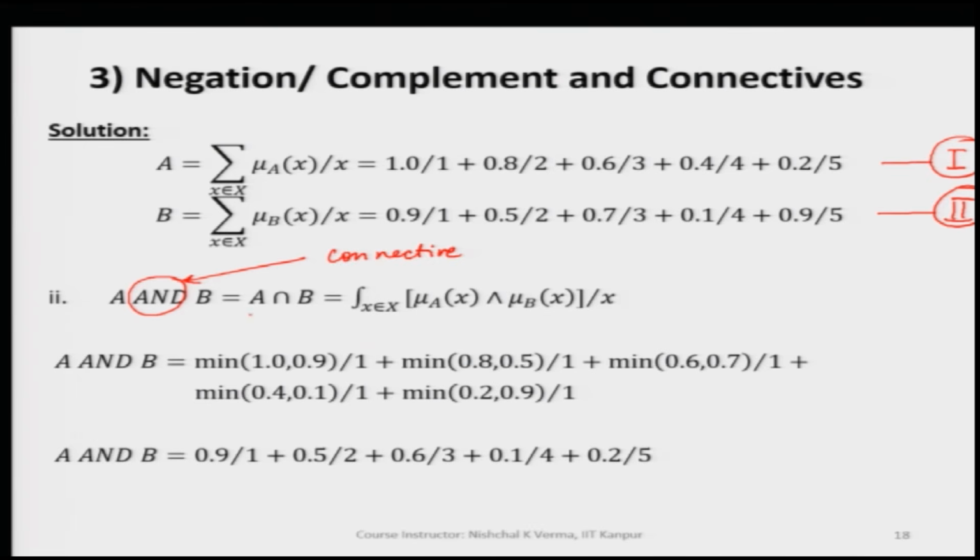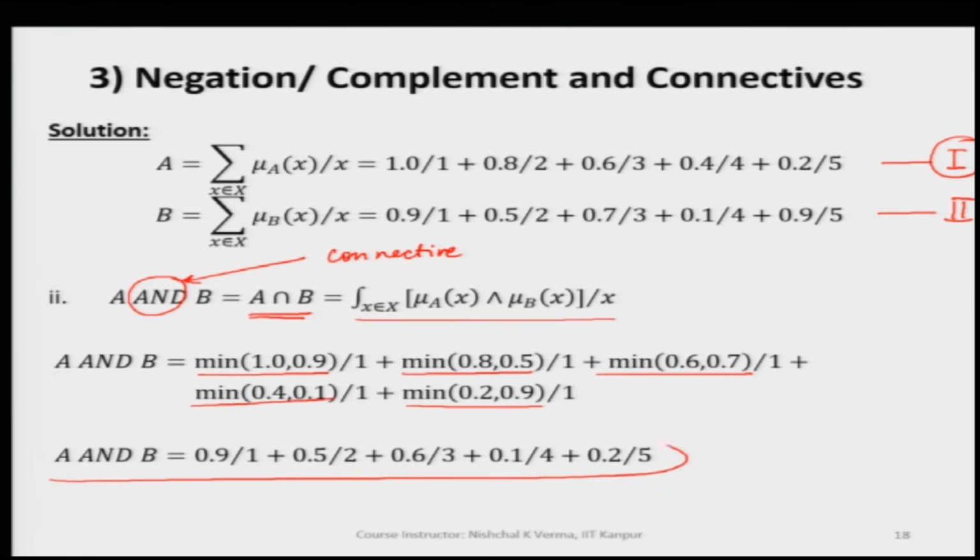The basic intersection uses the min. So, the new fuzzy set is with the min of both the membership values, and it comes out to be this.